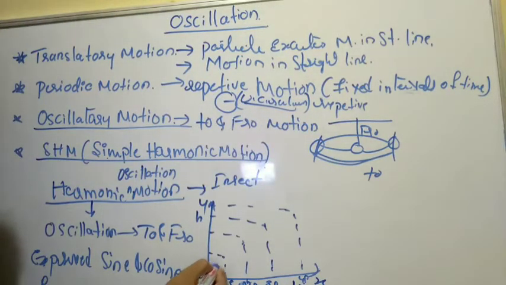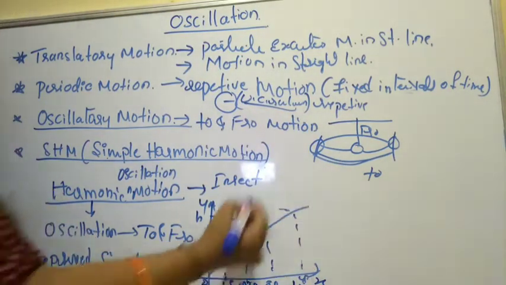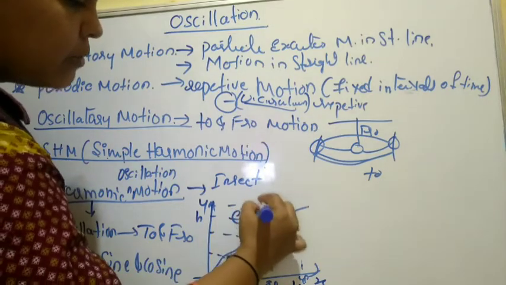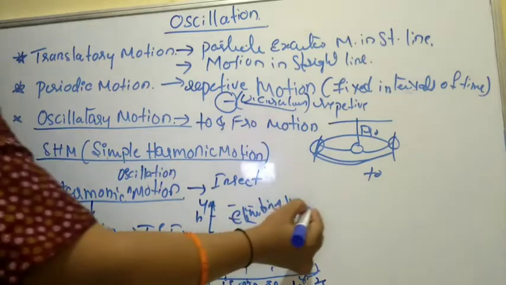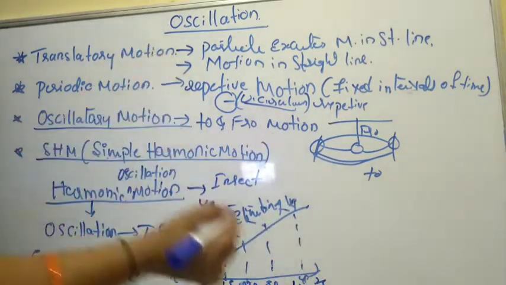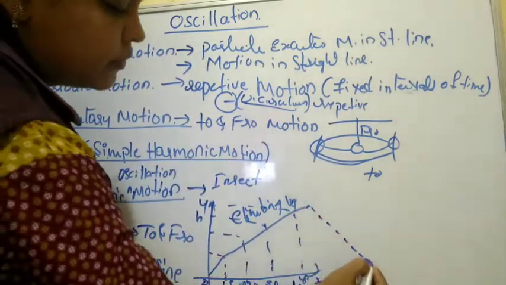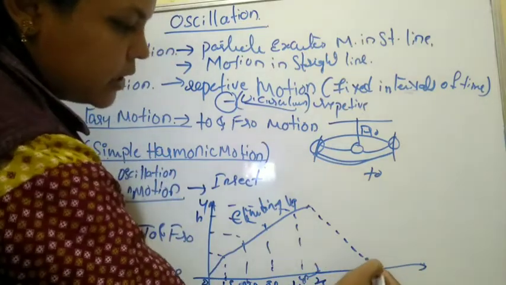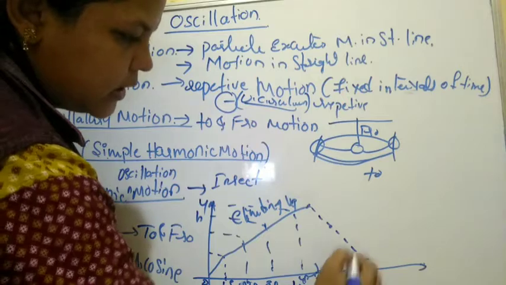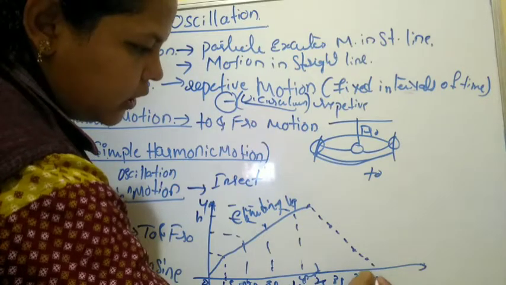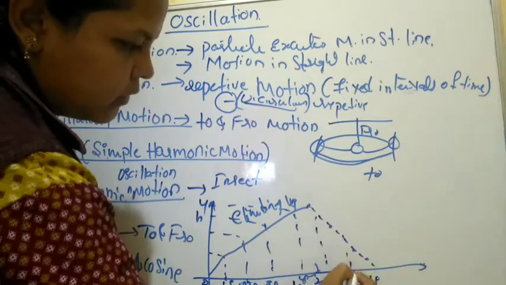If you draw it graphically, it climbs up the plant, and after a particular second, it starts falling. So this is for the 4th second, this is for the 3rd second, this is for the 2nd second, and this is for the 1st second. It means fixed intervals of time.